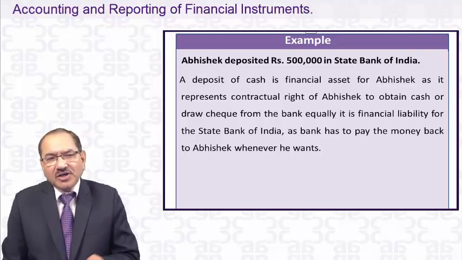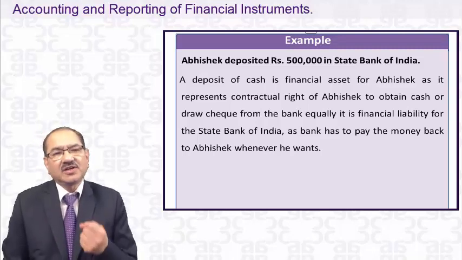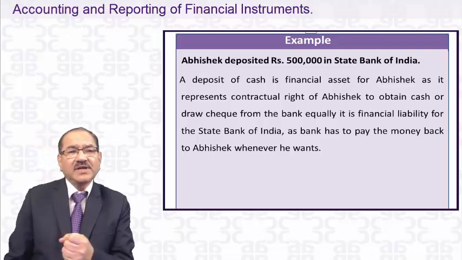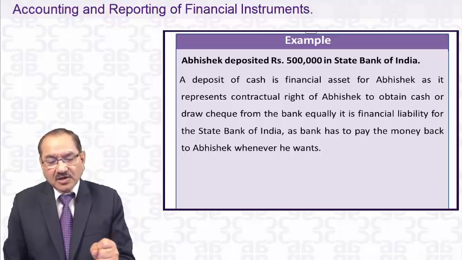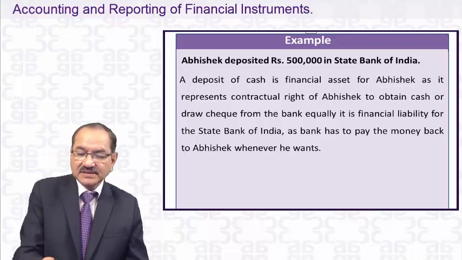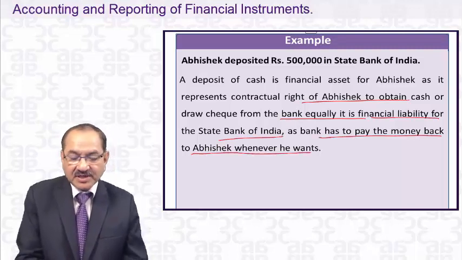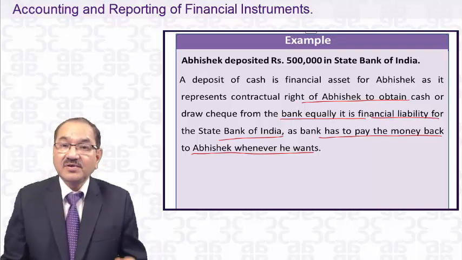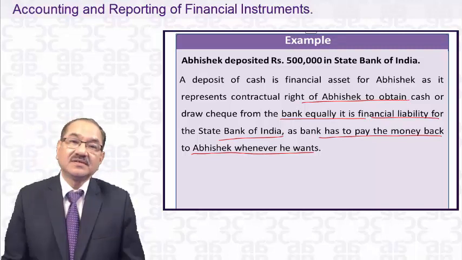If you go to the other definition also, he has a contractual right to receive cash; he can withdraw his cash from the bank. And the State Bank of India has a contractual obligation to deliver cash to Abhishek. The contractual right of Abhishek to obtain cash is a financial asset. It is equally a financial liability for State Bank of India. The bank has to pay money back to Abhishek whenever he wants. It's a contractual obligation to deliver cash. Therefore, for Abhishek it is a financial asset, and for State Bank of India it is a financial liability.